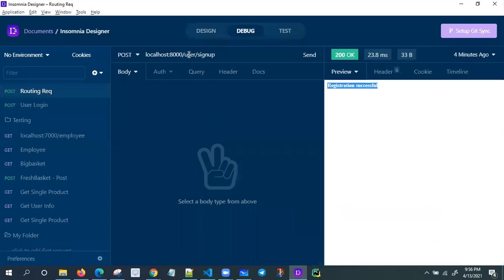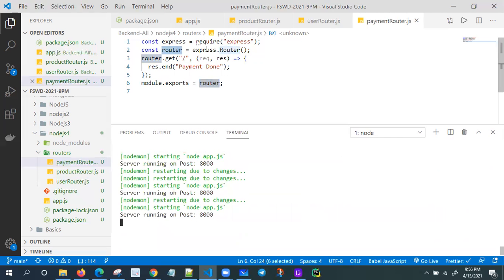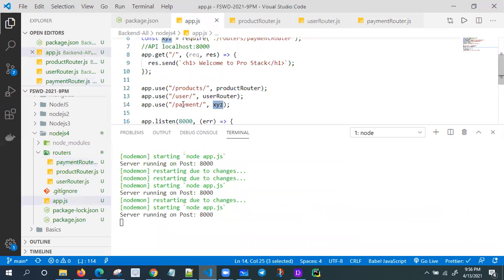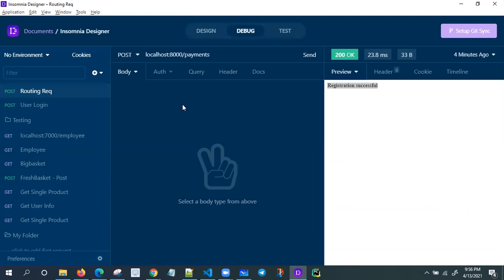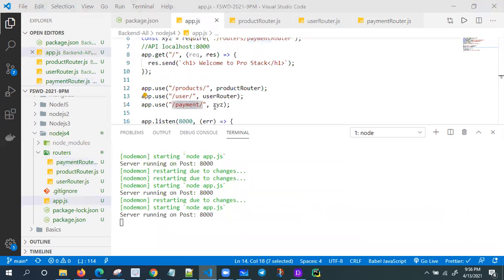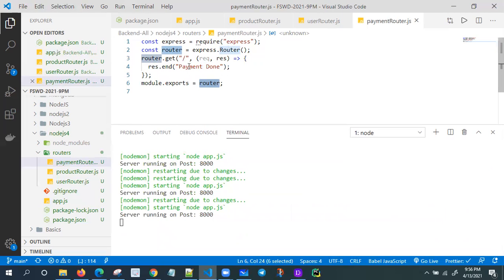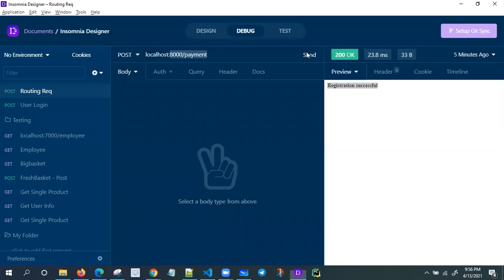So what is the URL? Slash payments. Let me check app.js. What is the user expecting? Payment, not payments. If anyone enters localhost 8000 payment, I need to navigate to the XYZ route, nothing but the payment router. The payment router has the root route. I'm just getting the payment done information. Yeah, I'm getting an error also.